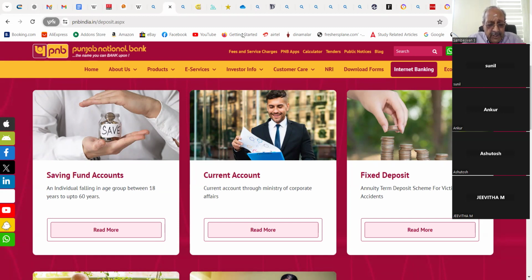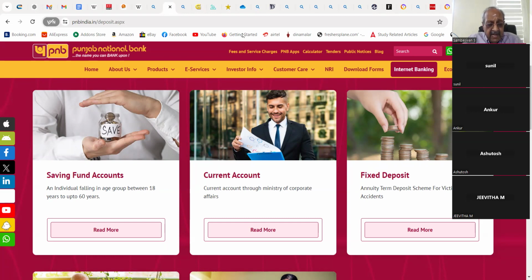What is CASA ratio? Who can answer this? I will choose somebody. Tarun, what is CASA ratio? CASA ratio means current account plus savings account divided by total deposits.